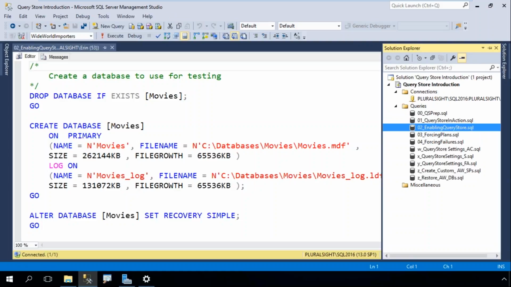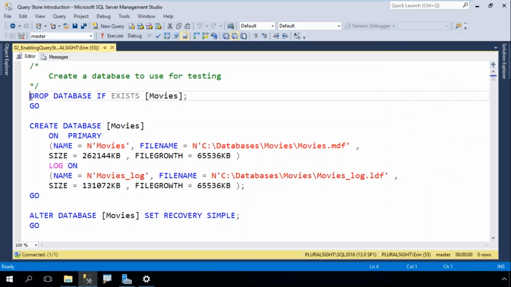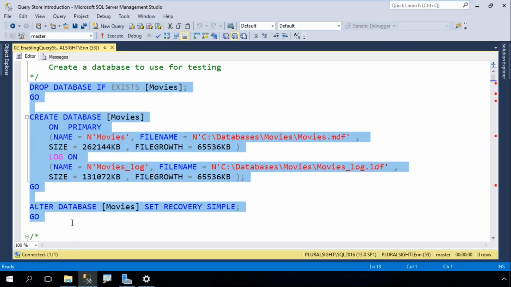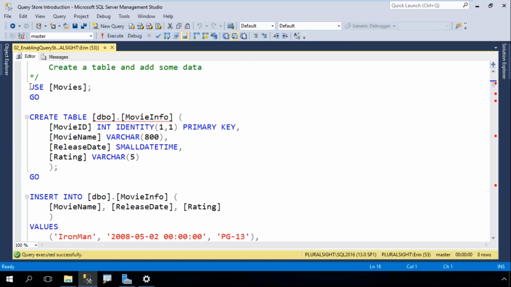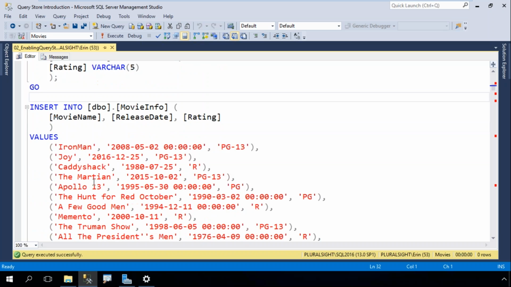So we're going to use our movies database, and if it exists, which it does, we're going to get rid of it. So I'm creating a brand new database. I don't want to use anything that existed. We're creating a brand new one. And I'm going to create a table that's got some movie information in it. The structure of this table isn't really critical. And we're going to add some rows.